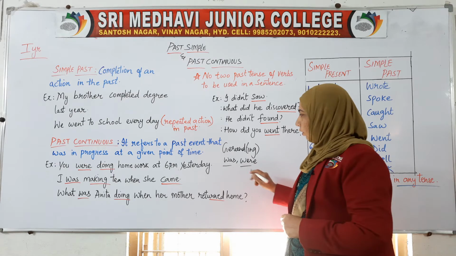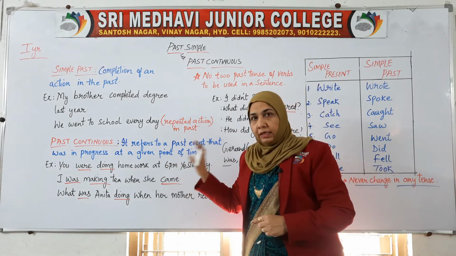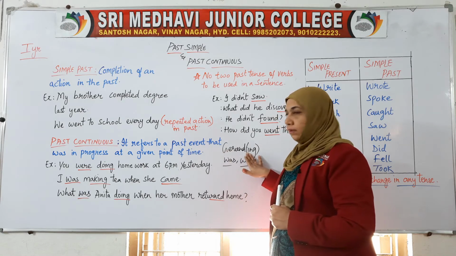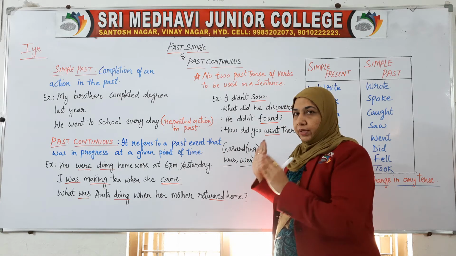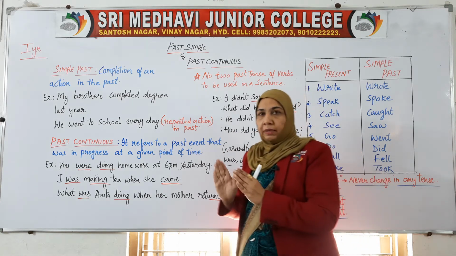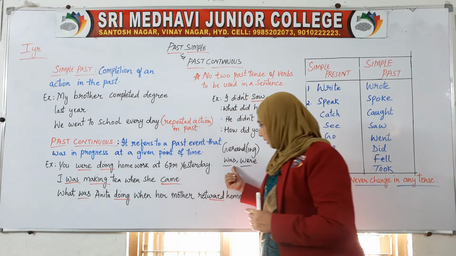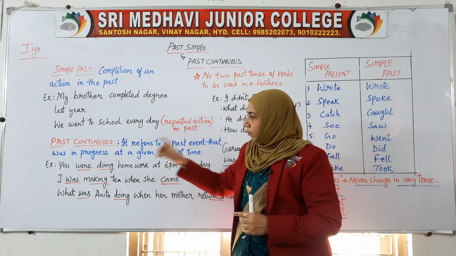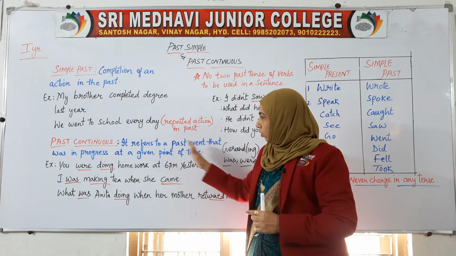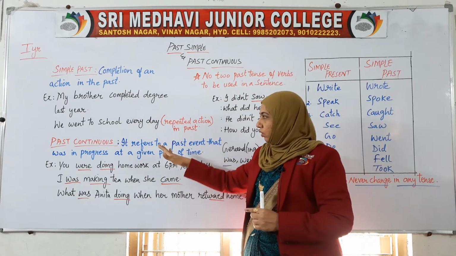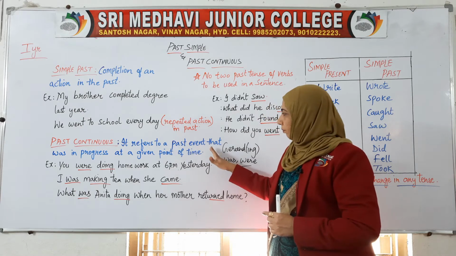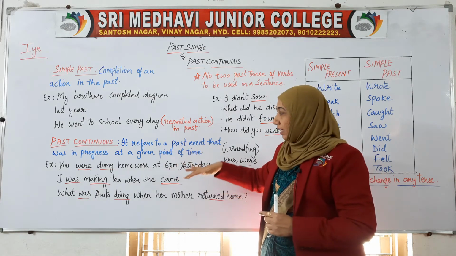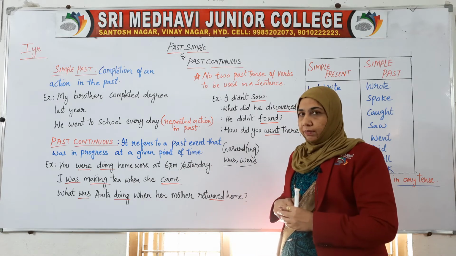Was and were are used for the past continuous tense, and plus what do we have to do? Plus a gerund added to the main verb. This is the helping verb, and we are adding a gerund to the main verb. First, we'll get the definition. It refers to a past event that was in progress at a given point of time.